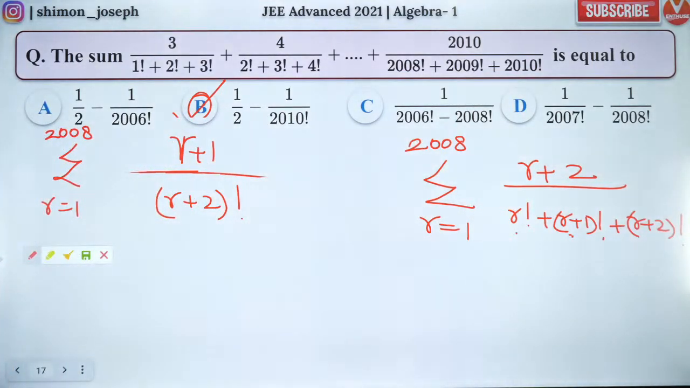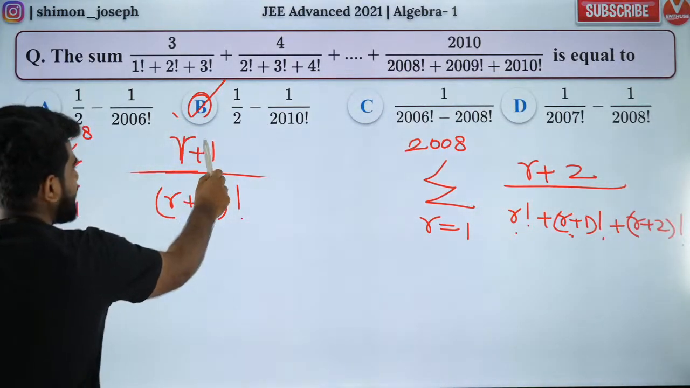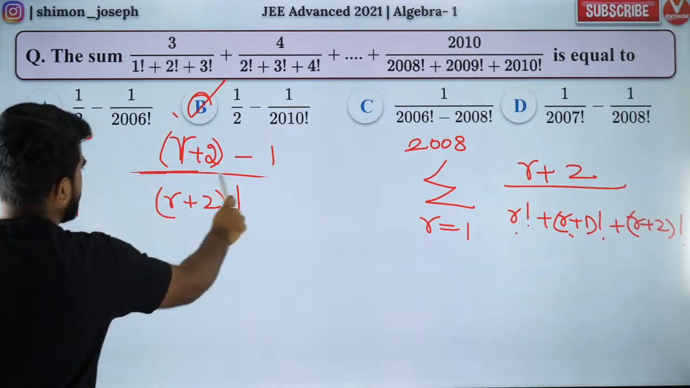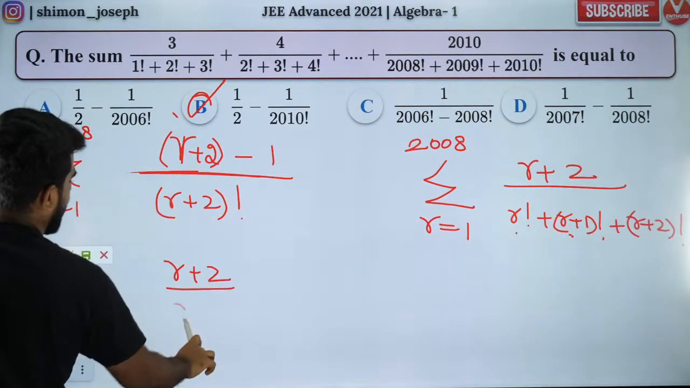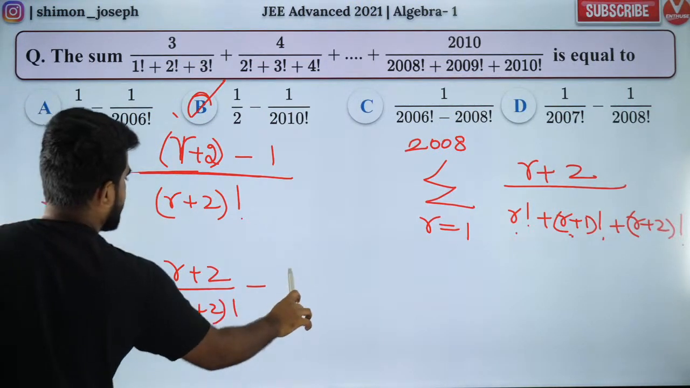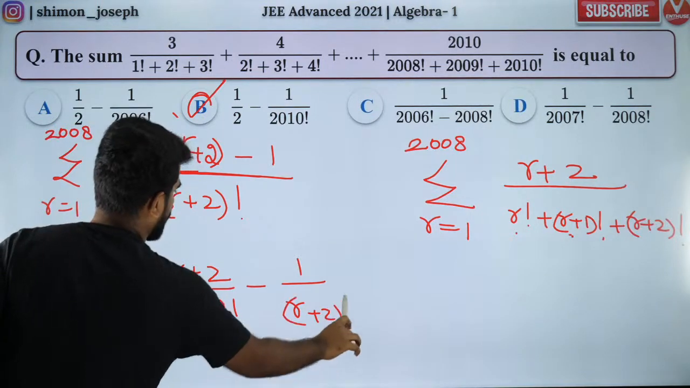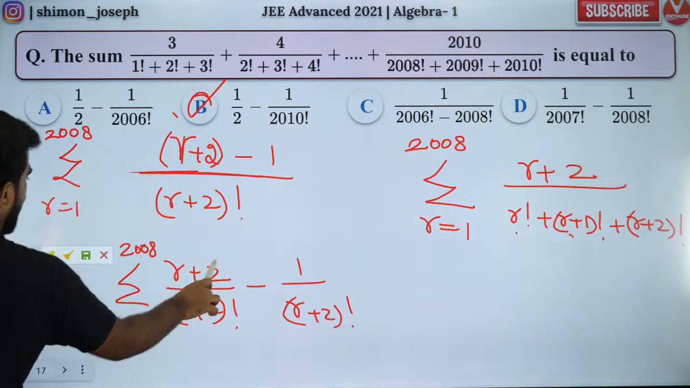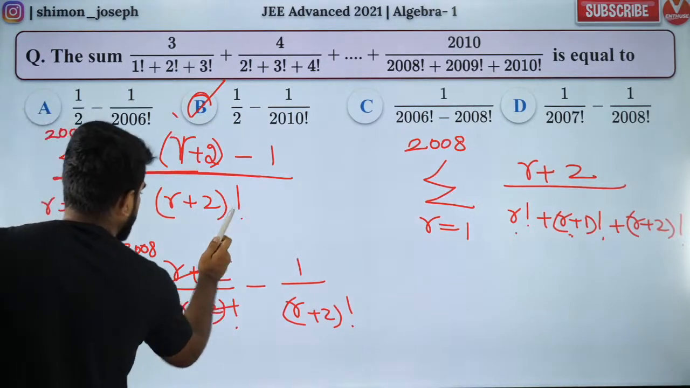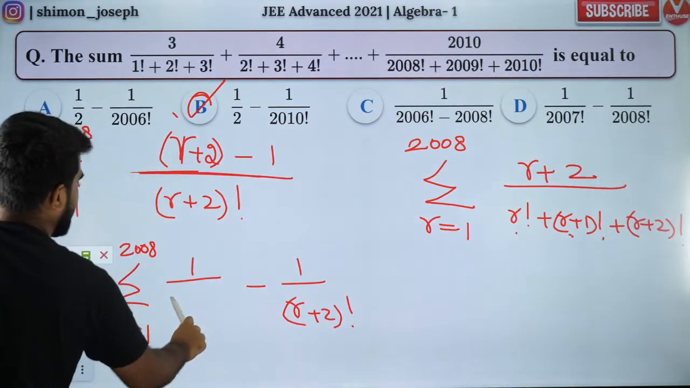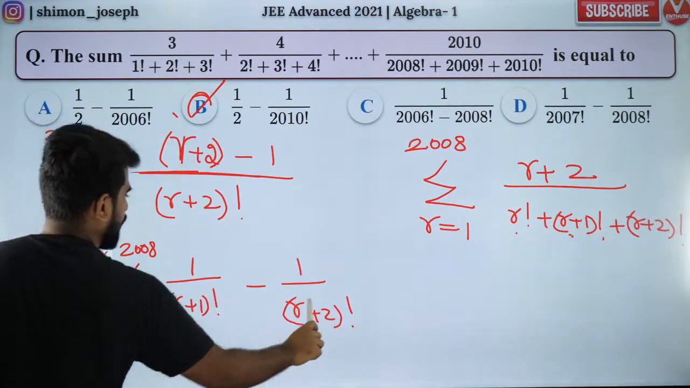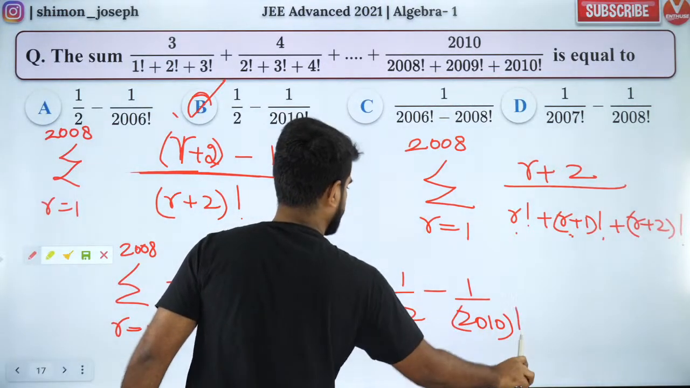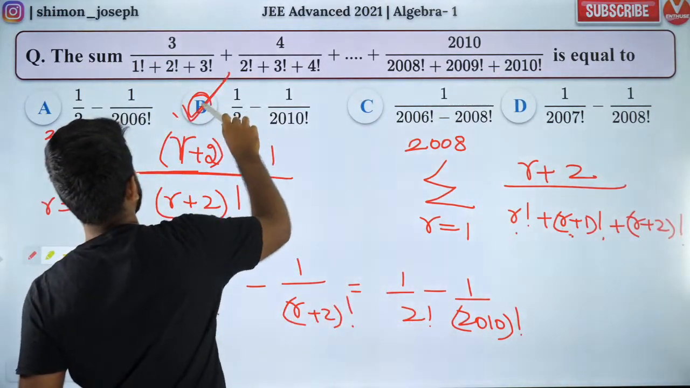Okay. So guys, let's finish it off. So now R plus 1, can I write it as R plus 2 minus 1? So now split it. R plus 2 by R plus 2 factorial minus 1 by R plus 2 factorial, sigma R equal to 1 to 2008. So R plus 2 will get cancelled. You will have 1 by R plus 1 factorial. So if I open it, I'll get 1 by 2 minus 1 by 2010 factorial. So this is the answer.